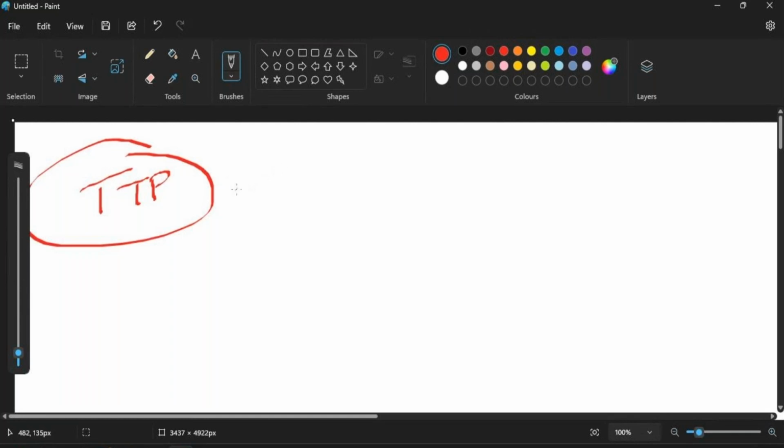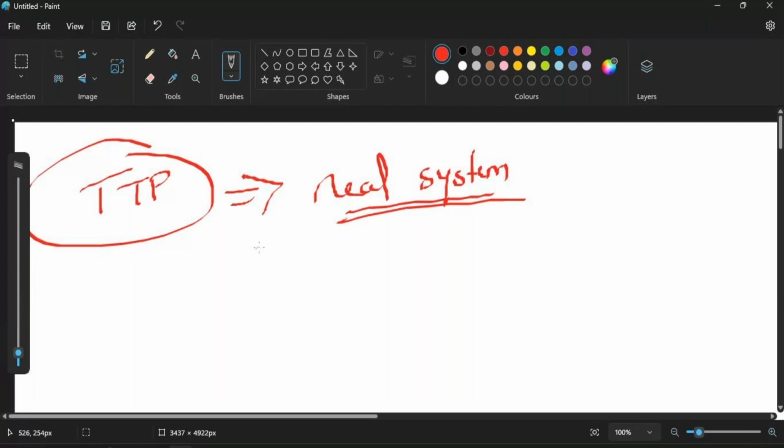On the basis of the TTPs which we have captured, we will be strengthening the real systems of our organization. That is why honeypots are considered one of the best sources of threat intelligence.